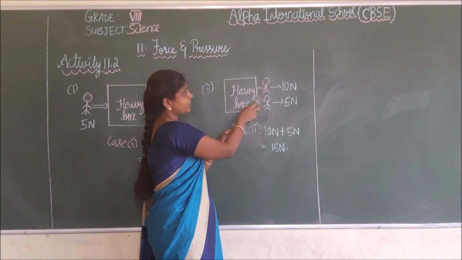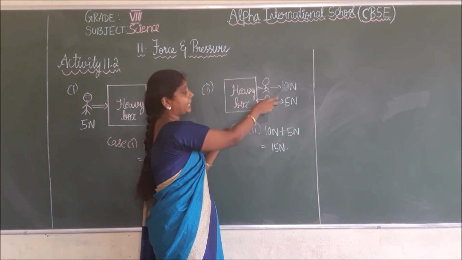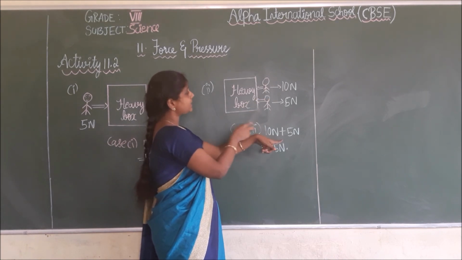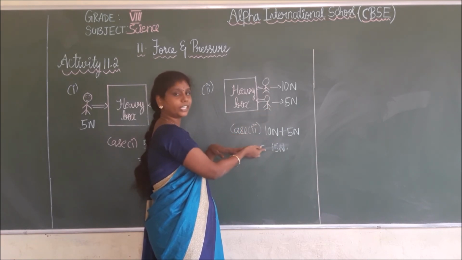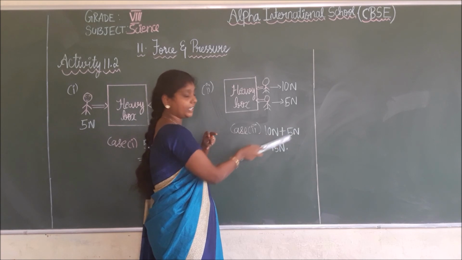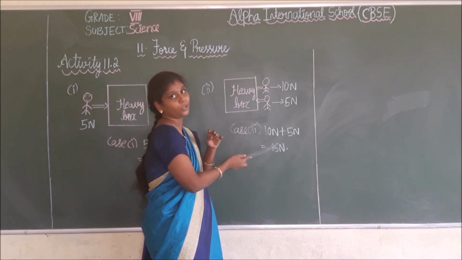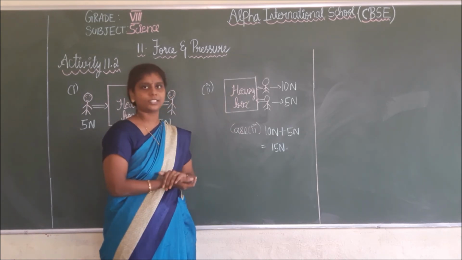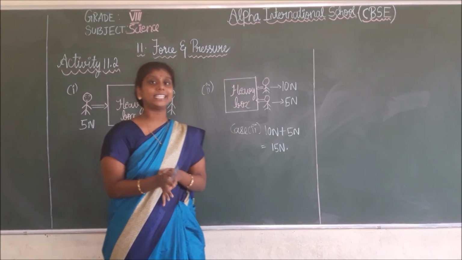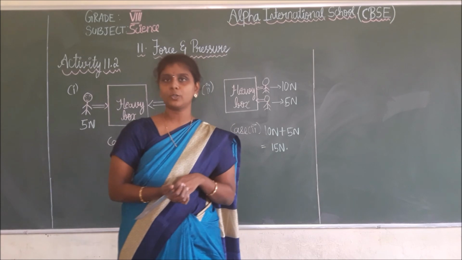This man applies 10 Newton plus this man applies 5 Newton of force. Now you add these, 10 Newton plus 5 Newton, we get 15 Newton. In this case, we can easily move the heavy box. Do you understand, students? This is the example for exploring forces.